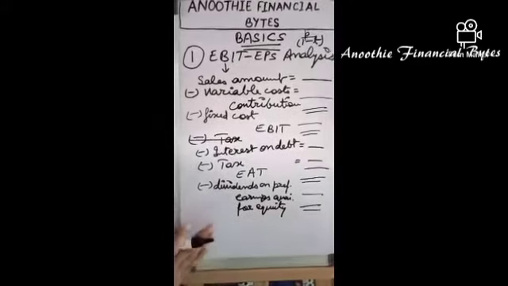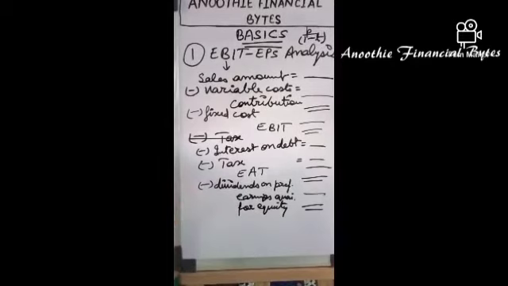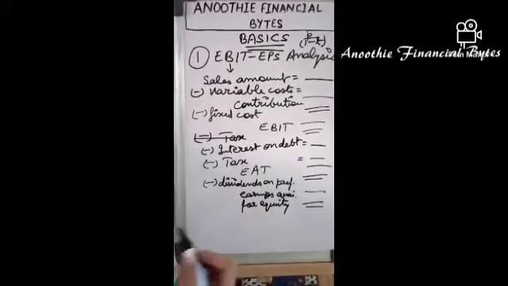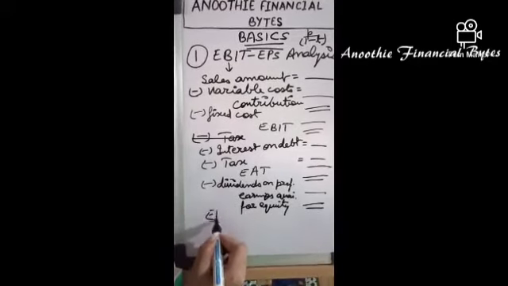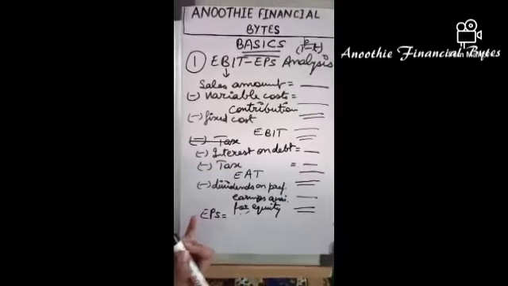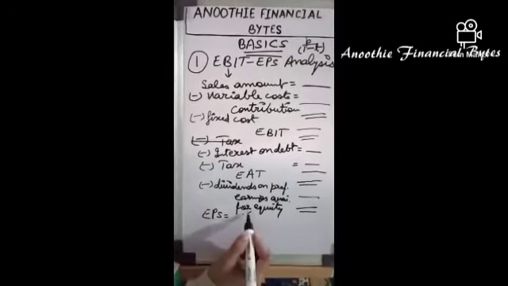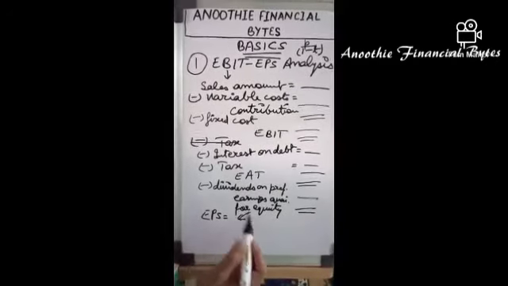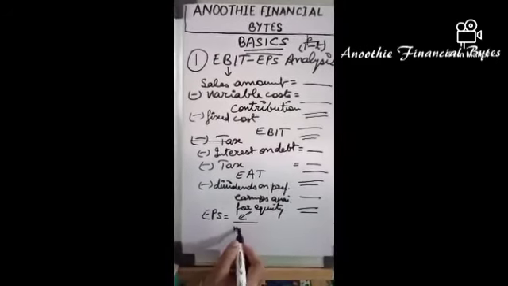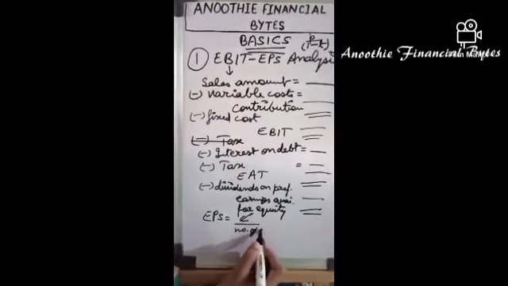Equity shareholders will now be entitled to receive dividends on this amount. So if we want to calculate EPS, that is earnings per share, this amount, earnings available for equity shareholders, will be divided by the number of equity shares.